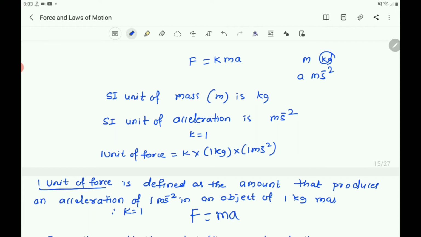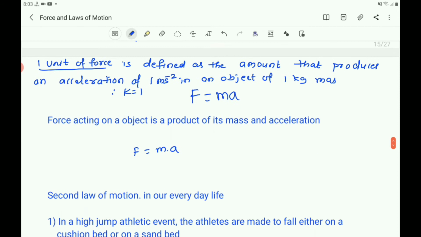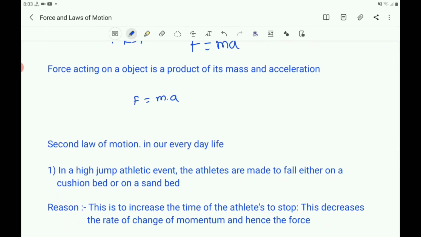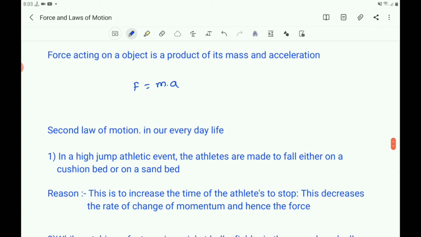The force acting on an object is the product of its mass and acceleration. Force acting on an object is a product of what and what? Mass and acceleration. So you can write that F is equal to m into a.